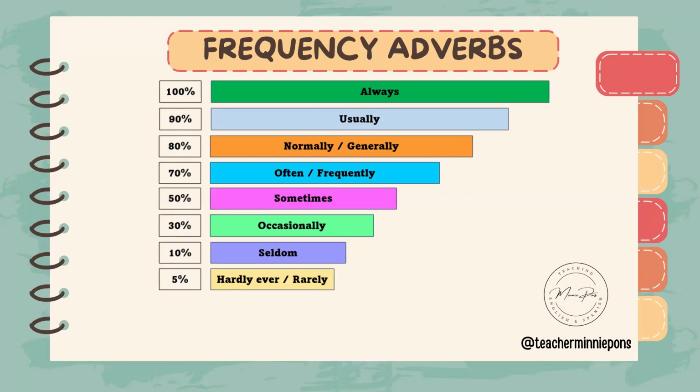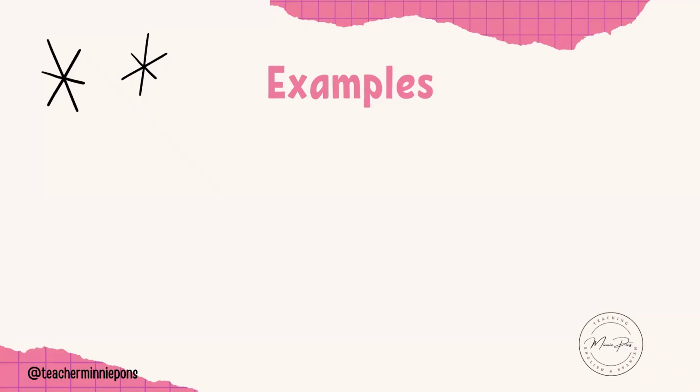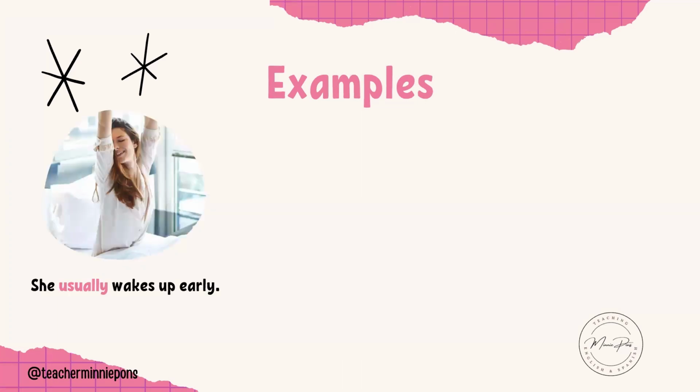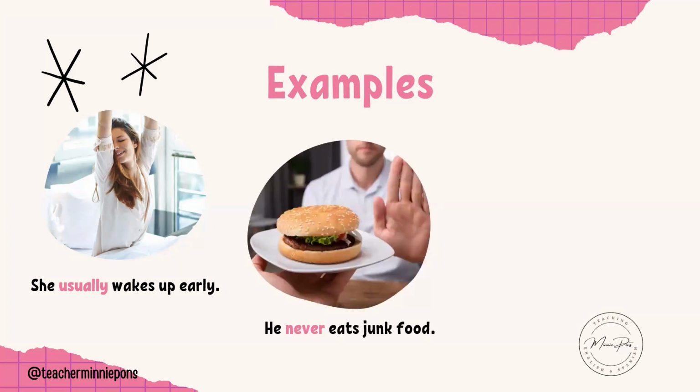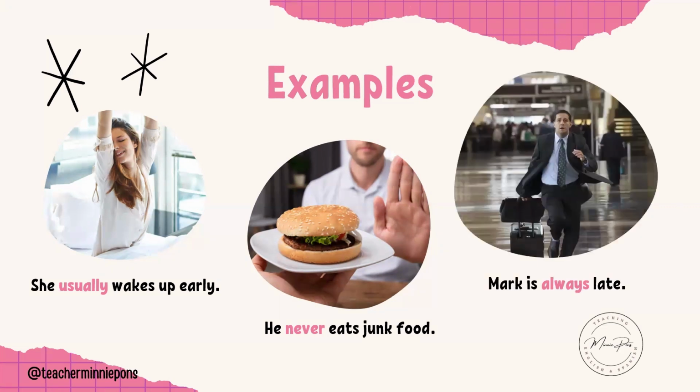Hardly ever or rarely mean that the action occurs in rare occasions, around 5%. And finally, never means that the action does not happen at all. So that means 0% of the time. Let's see some examples. She usually wakes up early. He never eats junk food. Mark is always late.